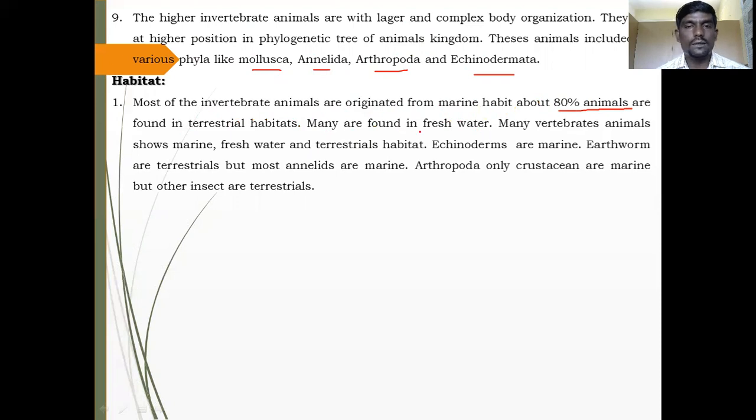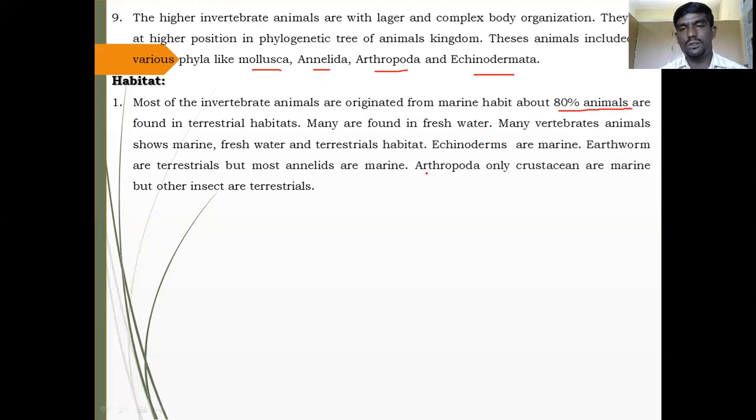If you take the example of freshwater invertebrates, snail and slug are groups of such animals. Many animals show marine, freshwater and terrestrial habitats. Echinoderms are marine, but earthworms are terrestrial. Most annelids are marine.